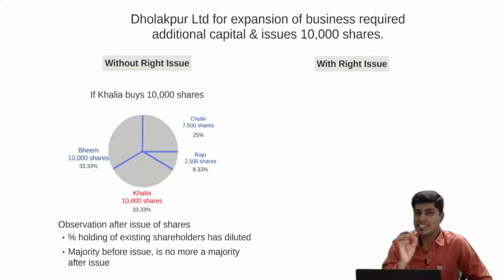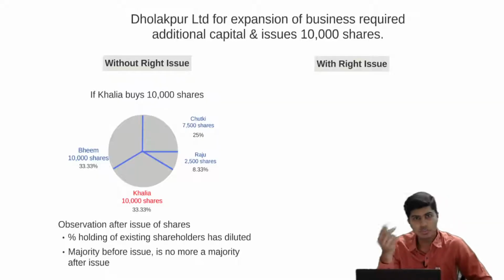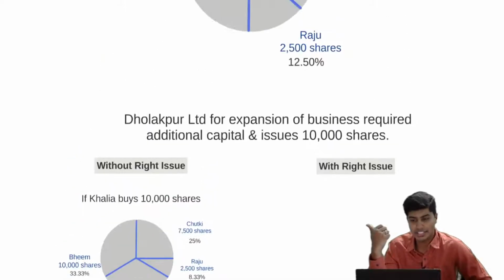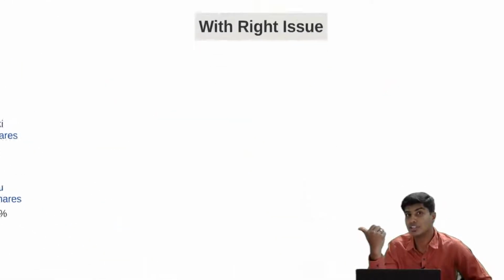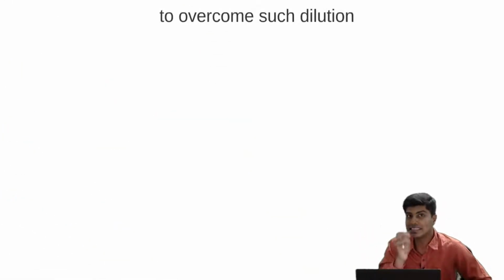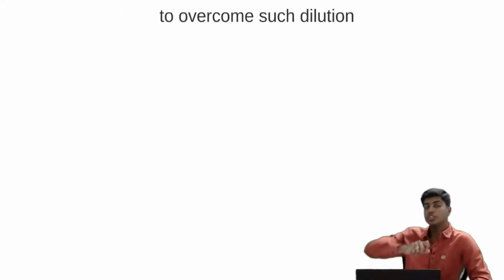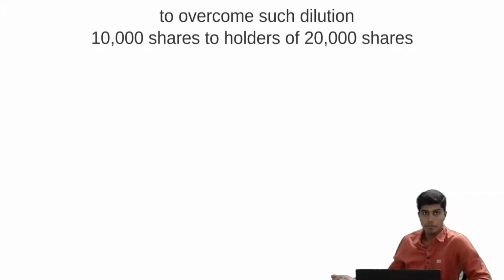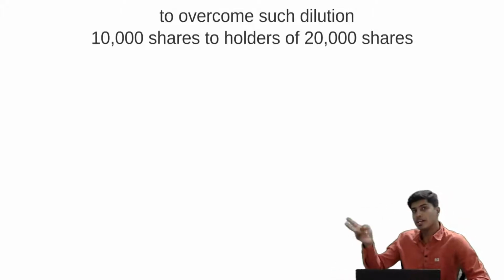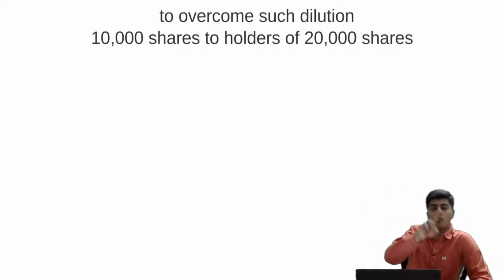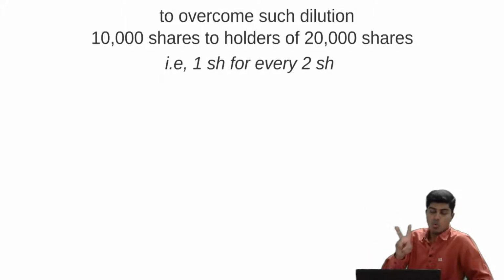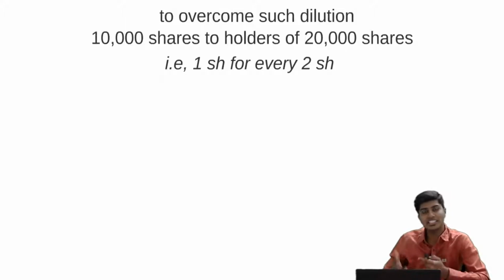The company has 20,000 shares, which were held between Bhim, Chutki, and Raju. The company is issuing 10,000 shares. If the company goes for a rights issue, then the issue pattern should be somewhat like this. The 10,000 shares are to be issued to 20,000 shareholders, meaning 10,000 for 20,000 is one right for every two shares held. One share should be given as a right share for every two shares held.